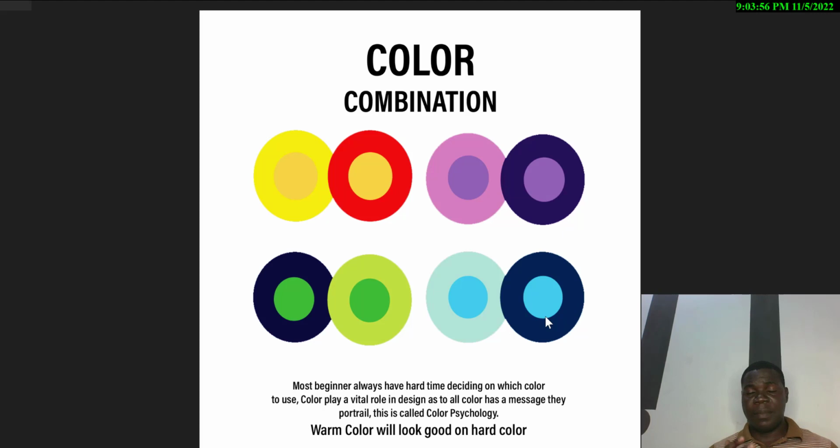You get the point. Be mindful of the color you use. Remember, there's color psychology. Make sure you use two, maximum of three. It's not compulsory to use two, you can use one. One, two, maximum of three.